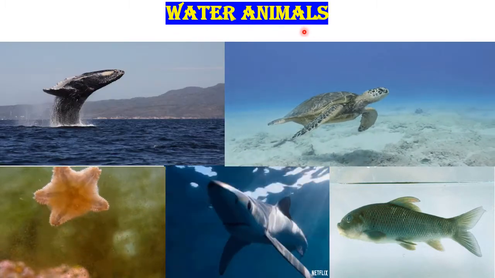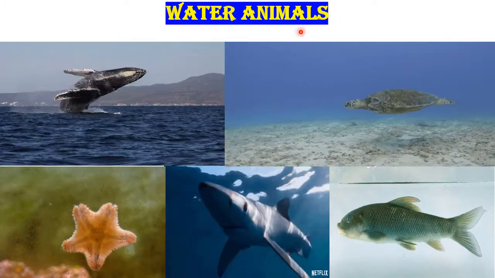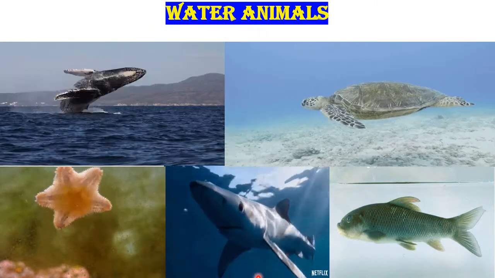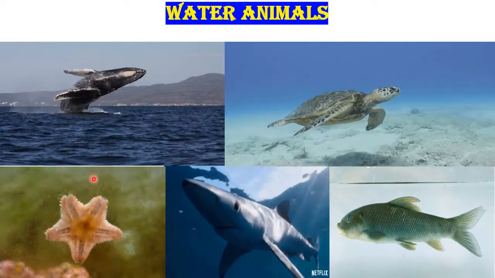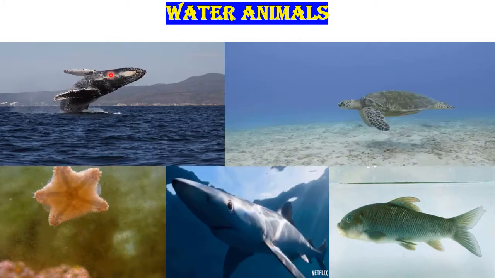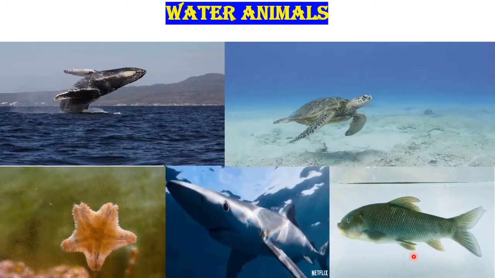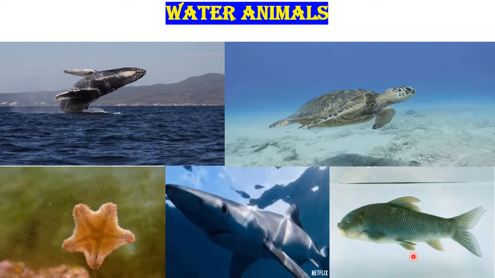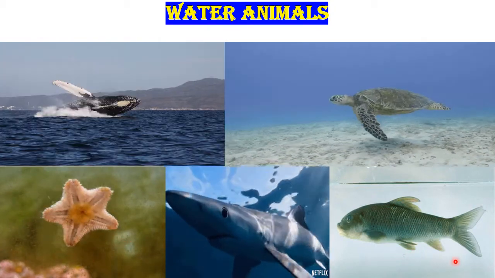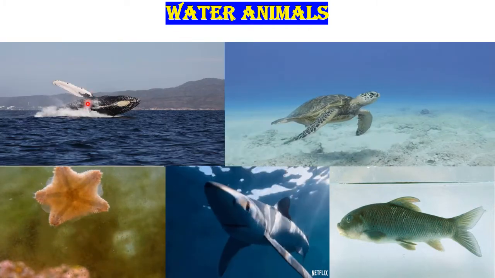These animals have fins for swimming and gills for breathing. Animals like whale, shark, turtle, starfish and jellyfish live in the salty waters of oceans. Fish like catla, labeo, trout, piranha are found in freshwater lakes and rivers. So animals living in water are also called aquatic animals.